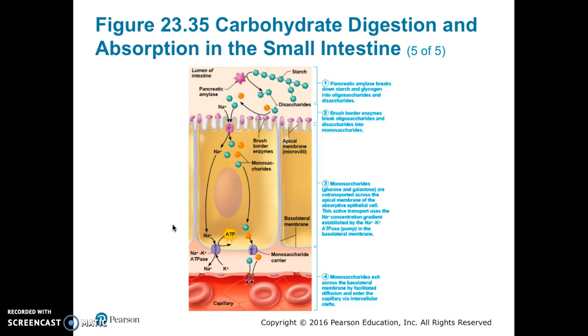The monosaccharides are co-transported across the apical membrane of absorptive epithelial cells. This active transport uses the sodium concentration gradient established by the sodium-potassium pump in the basolateral membrane. Monosaccharides exit across the basolateral membrane by facilitated diffusion and enter the capillary via intracellular clefts.